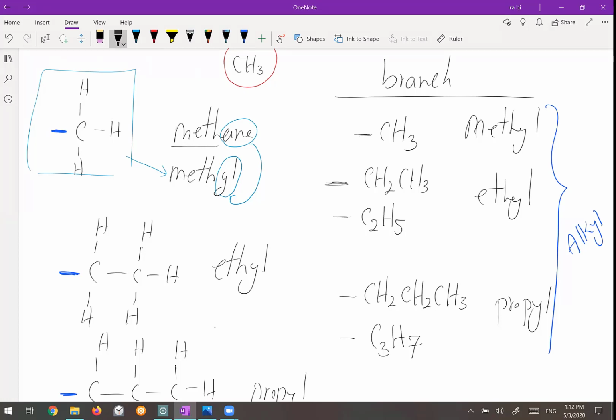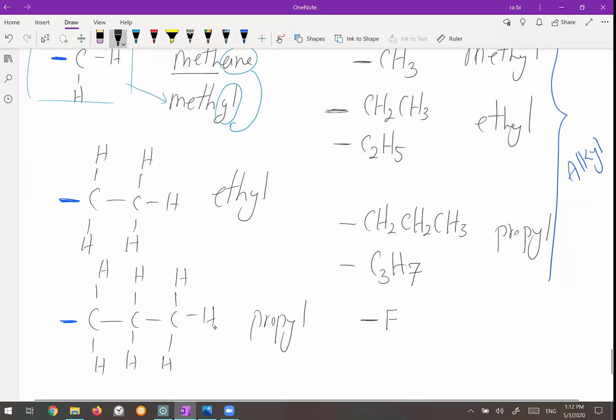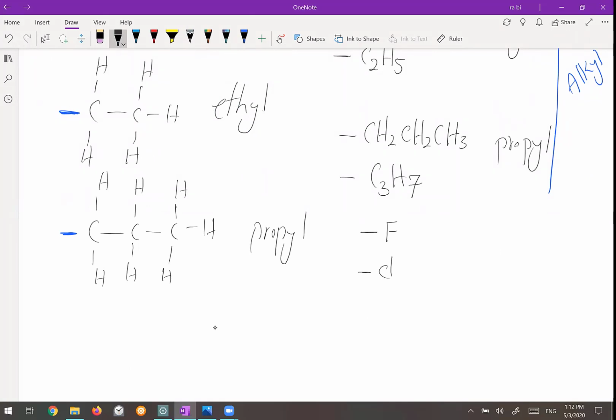Sometimes instead of the hydrogen, halogen is connected to the main branch or the parent branch. So for example, the fluorine can be connected there. Sometimes the chlorine can be connected to the main branch. Sometimes bromine and iodine. They also have a special name if they appear as a branch. If the fluorine is connected to the parent chain, it is called fluoro.